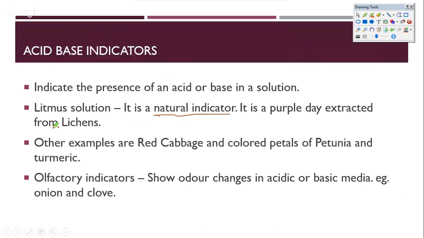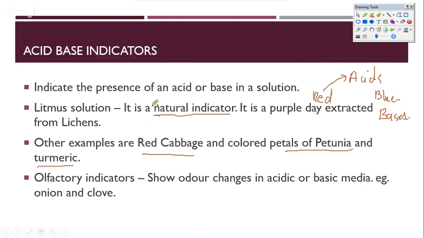Now, some other examples of indicators would be red cabbage, colored petals of petunia, and turmeric. They show coloration in acid differently and in base differently. We know of litmus very well. Litmus actually becomes red in acids, and it becomes blue in bases, right? So yeah, that's the coloration of litmus.